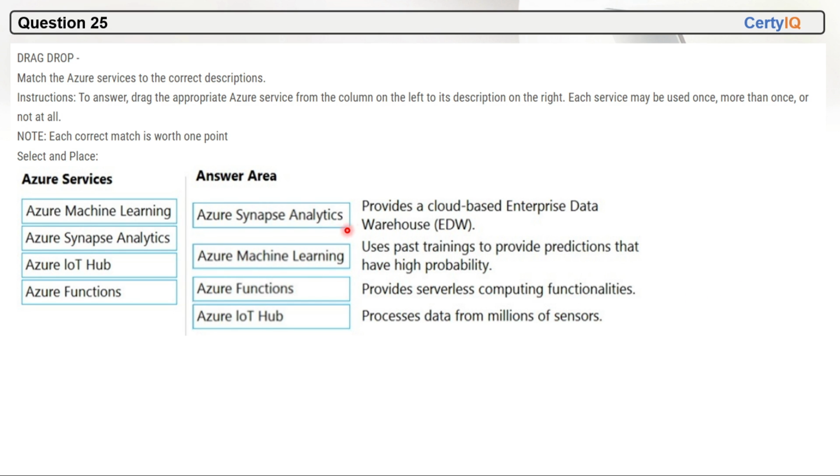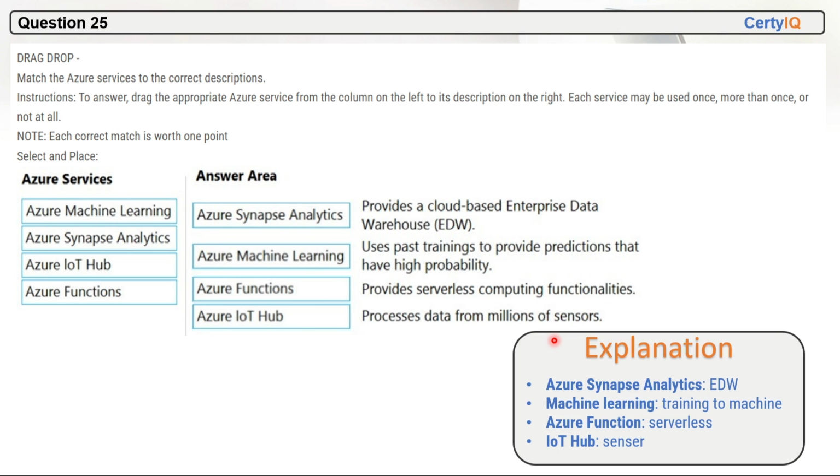Azure Synapse Analytics provides a cloud-based enterprise data warehouse. Azure machine learning uses past training to provide predictions that have a high probability. Azure Functions provides serverless computing functionalities, and Azure IoT Hub processes data from millions of sensors. As a keyword, you can remember Azure Synapse Analytics is EDW, meaning Enterprise Data Warehouse. Machine learning is related to training a machine, or training to provide predictions, right? Azure Functions is related to serverless computing, and IoT Hub is related to data from millions of sensors.